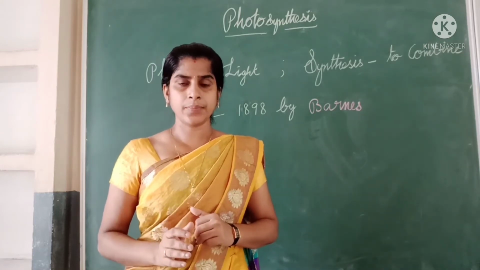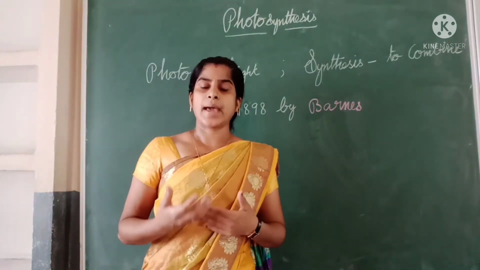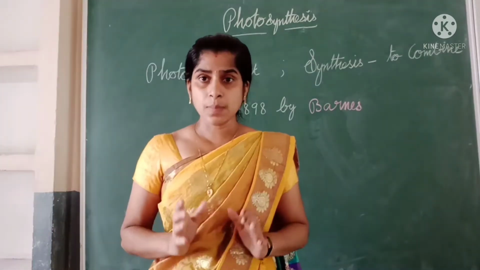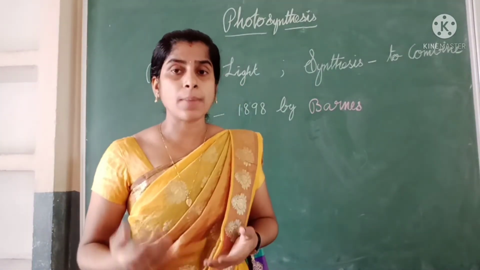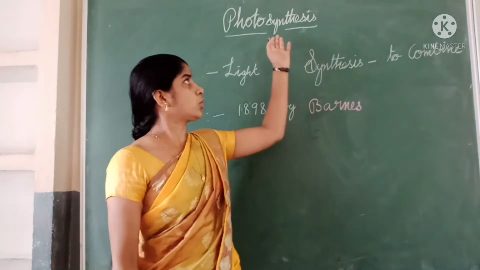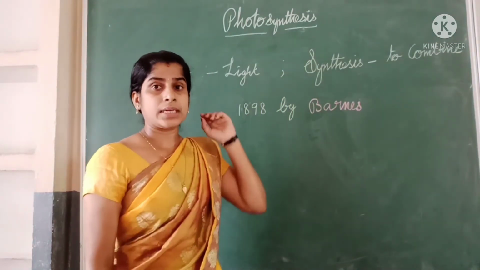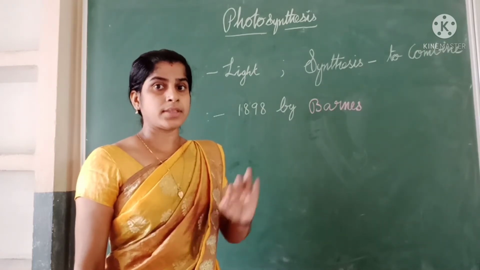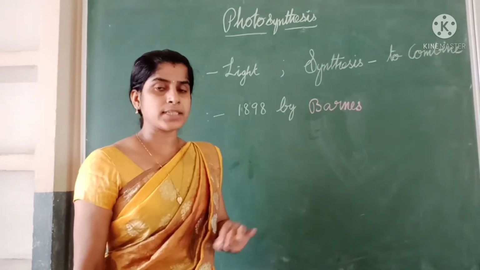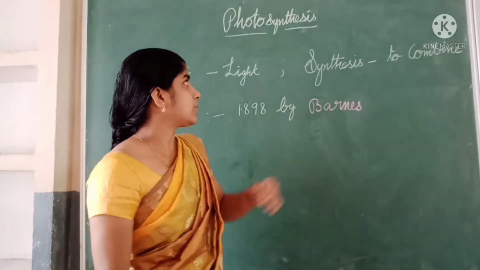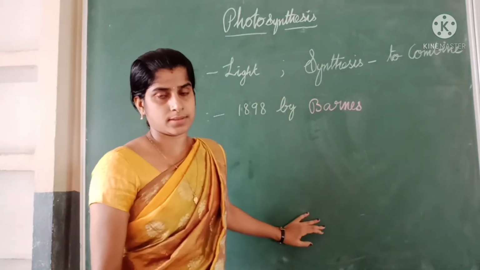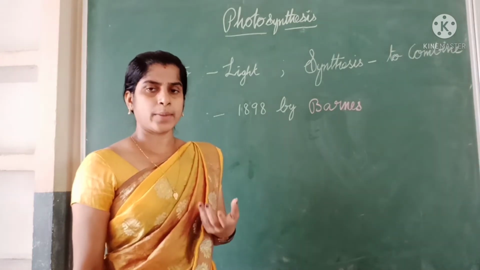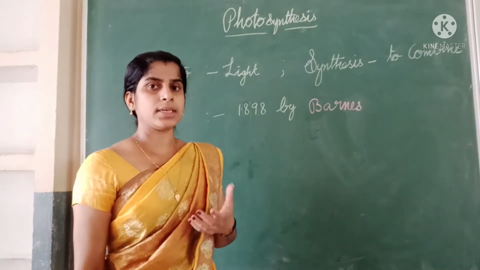How do plants synthesize food? Green plants make their own food by the process of photosynthesis. We are not able to make food by ourselves.